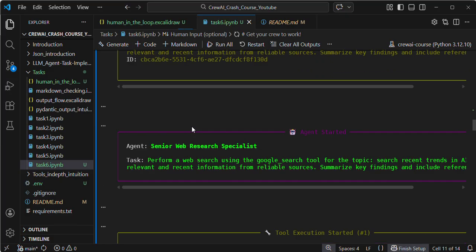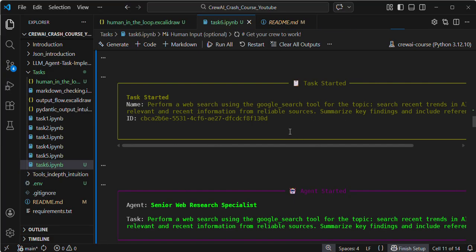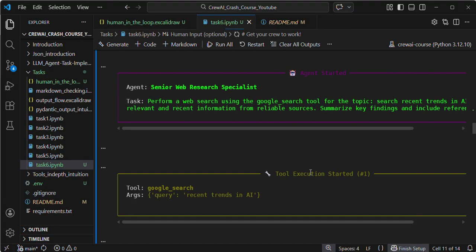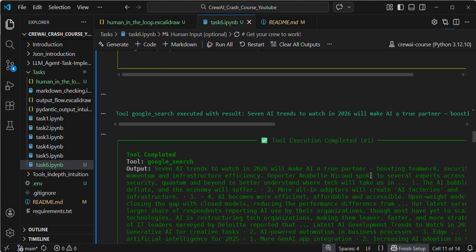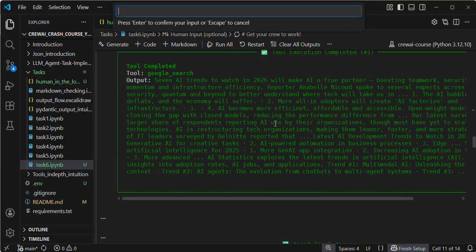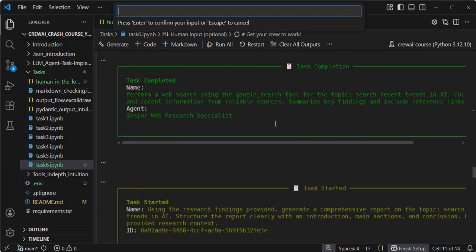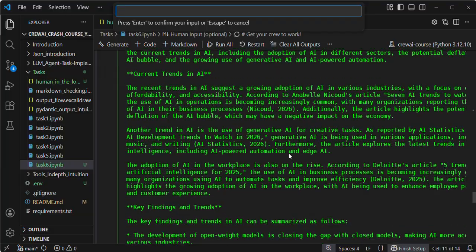If you see, the agent started. Tool execution started, and tool execution completed. Here if you see, I am going directly, and it will create the report. If you see, this is my final report.